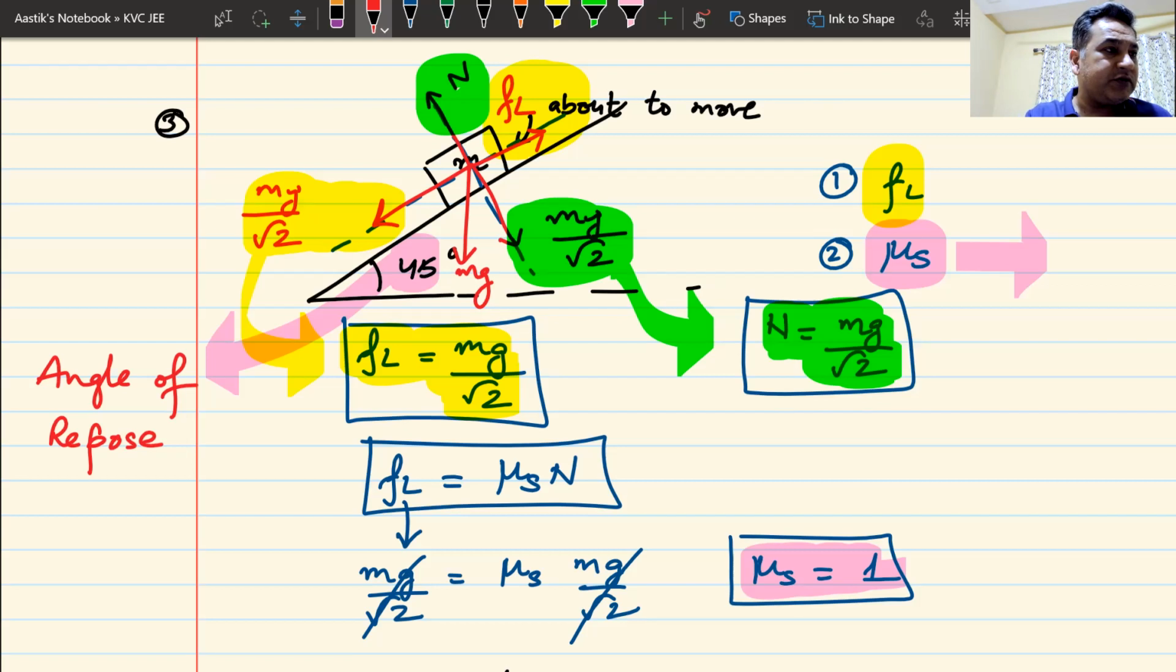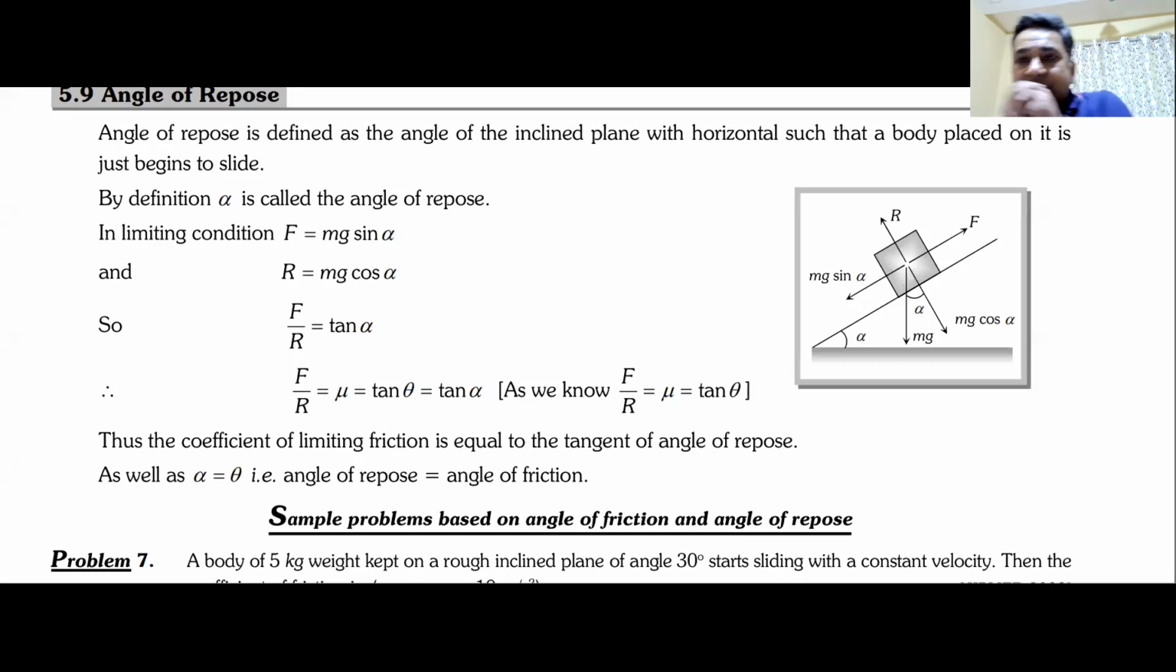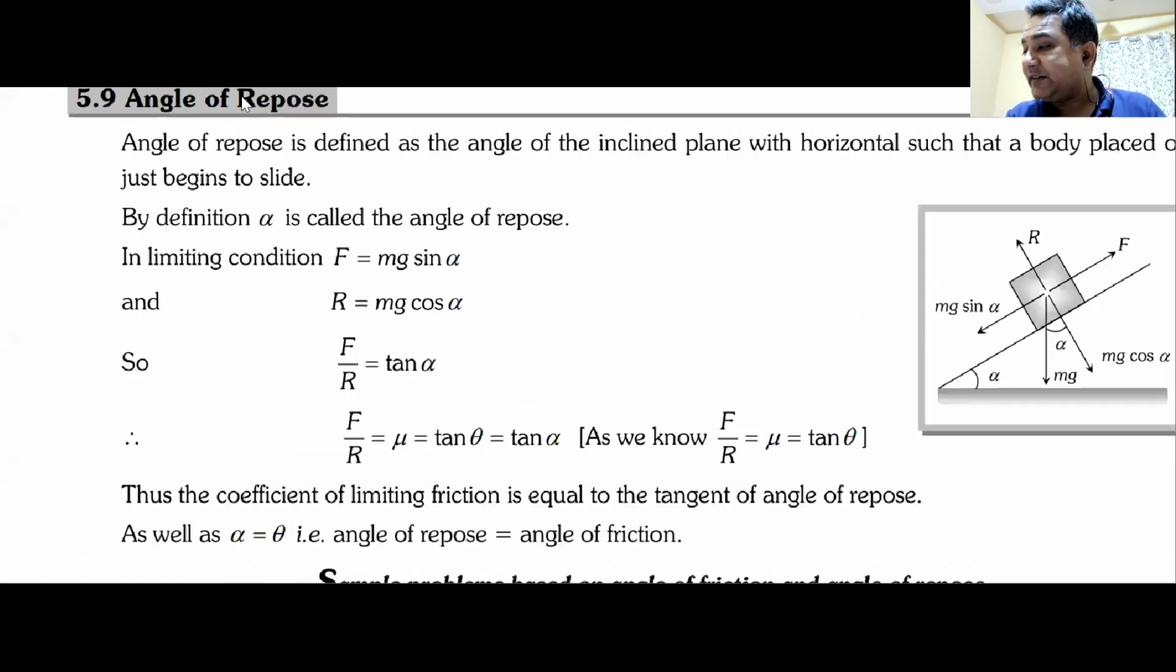So angle of repose is what we are discussing now. What is this angle of repose? It is the angle at which the block begins to slide. Now, from this angle of repose, we can make a very simple derivation. So you can see this is angle of repose, right? In this particular case that we are seeing, so what we have done here,